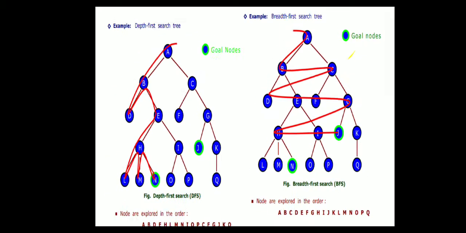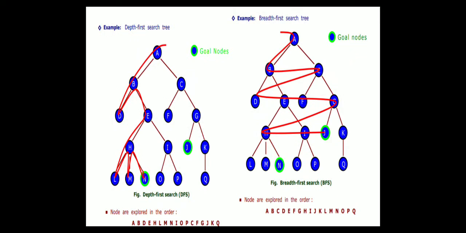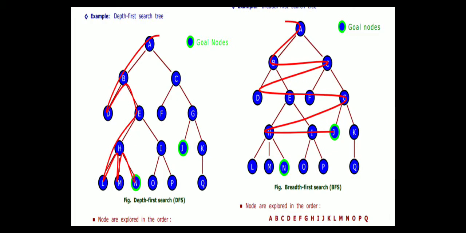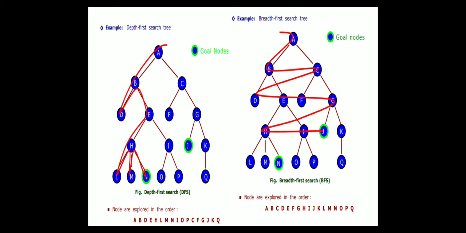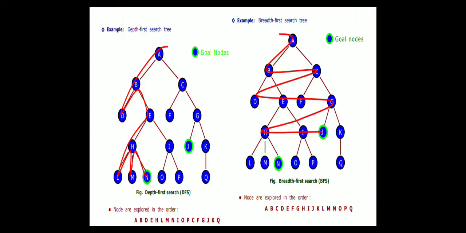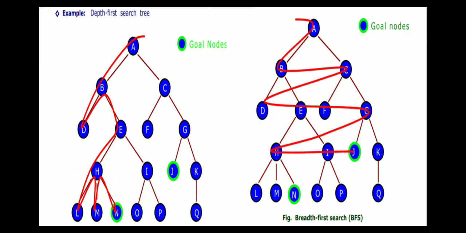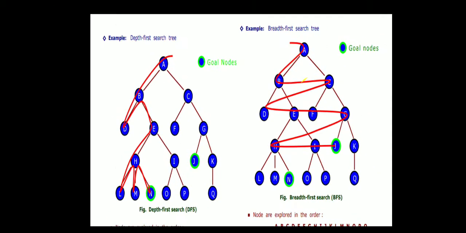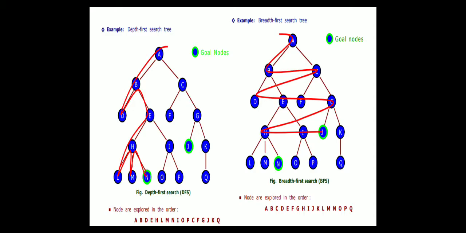But in breadth first search, the branching starts in either direction. In depth first search, we can say the development of the branching to reach the goal is in only one direction, while here it is bidirectional. That means from A to B, then instead of going from B to C and D, it works like A to B, then C, and then D, E, F, G, like this, and then you can reach the goal. So that is the difference between depth first search and breadth first search.